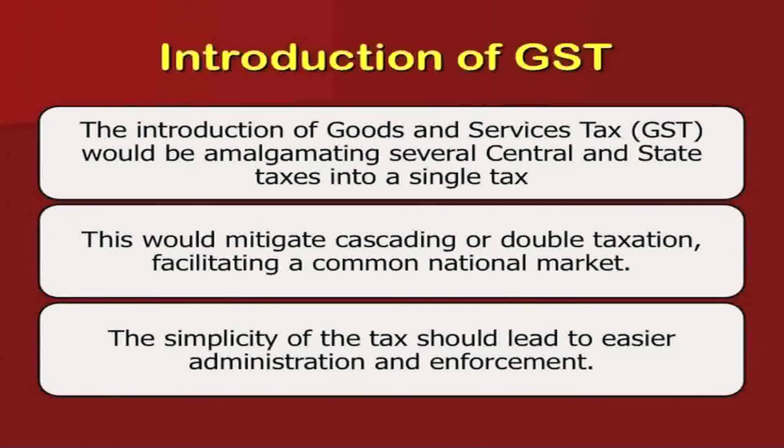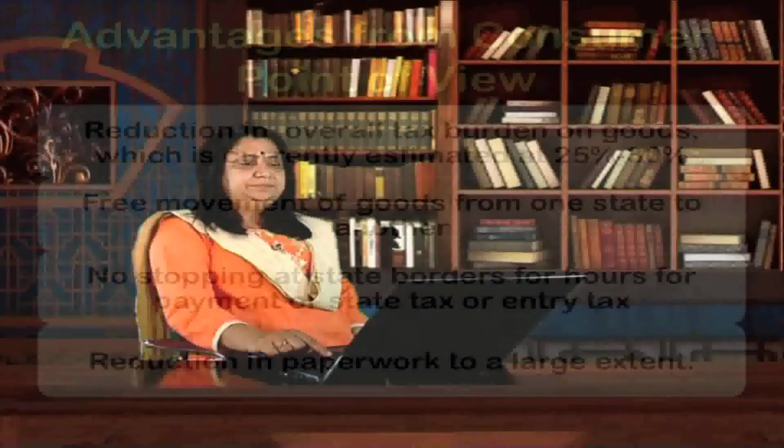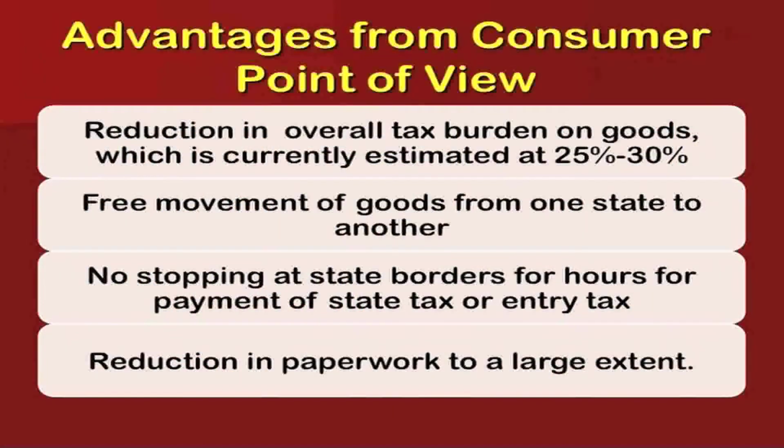Now, introduction of GST. The introduction of Goods and Service Tax would be amalgamating several central and state government taxes into a single tax system. This would mitigate cascading or double taxation, facilitating a common national market. The simplicity of the tax would lead to easy administration and enforcement. So, a single tax structure all over one national market will solve many problems for the consumers and for the government. Advantages from the consumer point of view.